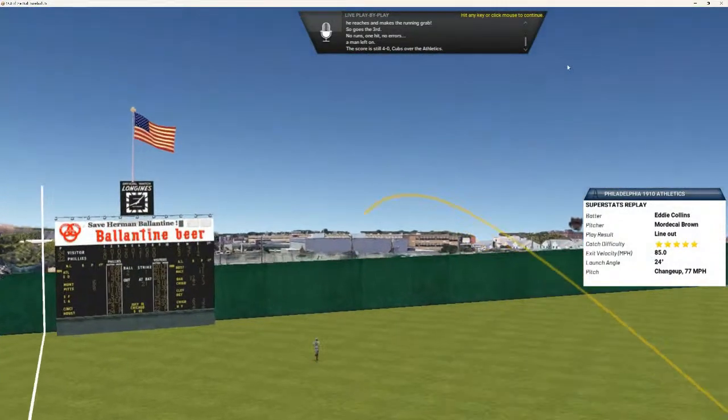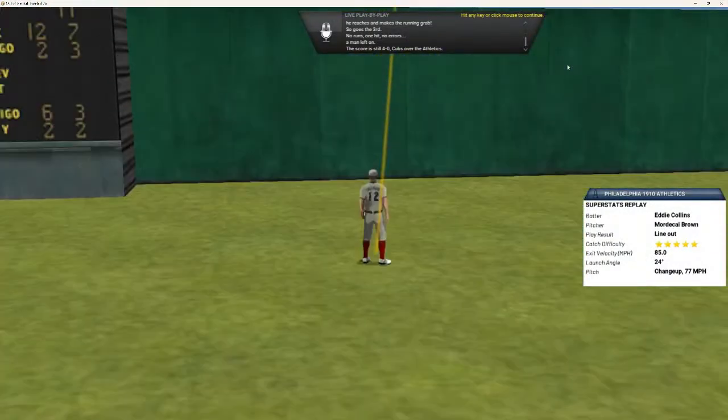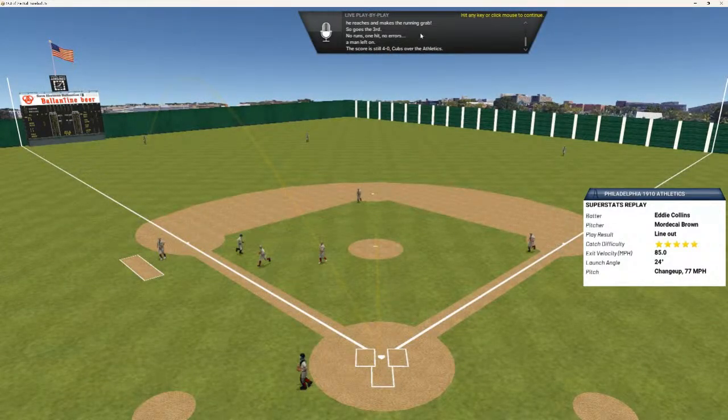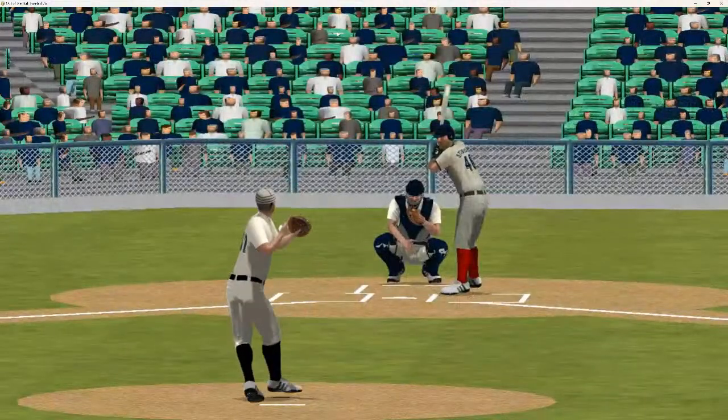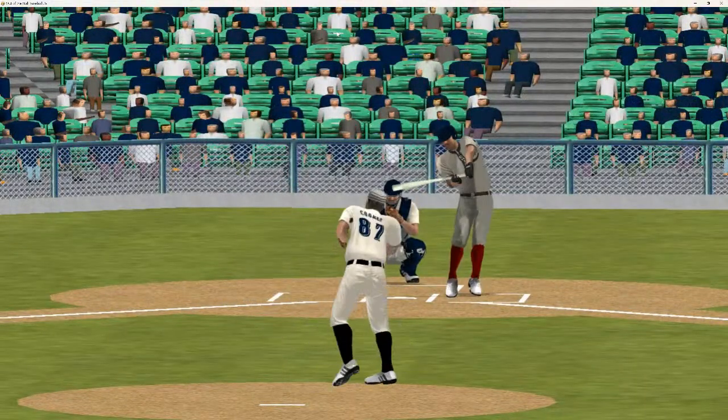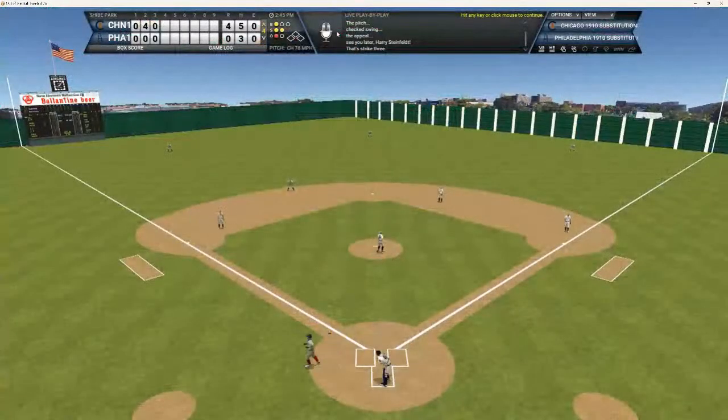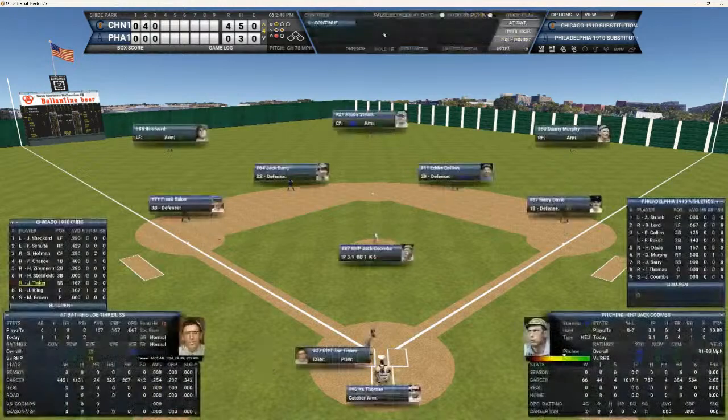Was hit on a bullet, man. Nice diving catch. Robs him of a double and a run. And it keeps it a 4-0 ball game. And we got Steinfeld, Tinker, and Kling up. And Steinfeld's 0 for 1 today. Here's the 1-2 pitch to Harry. And that's going to be a swing and a miss. Out number 1 here in the top of the fourth.